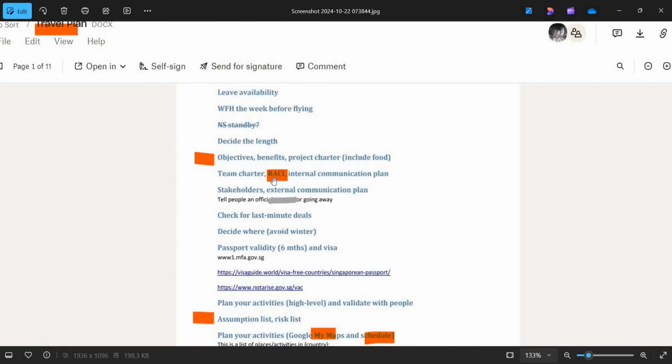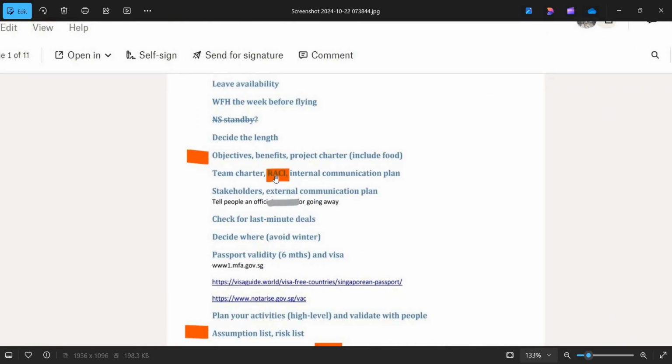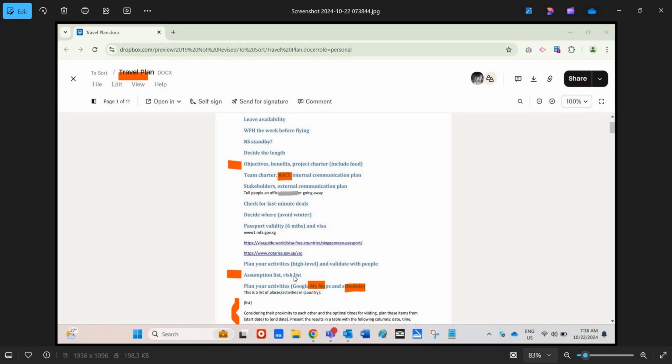And among my friends, I will do this RACI matrix, which is the responsible, accountable, and so on matrix. And then I will always list the risks as well as assumptions pertaining to the trip. And I'll use Google My Maps to plot out the trips spatially and then see if I can draw a route around it. And I'll use ChatGPT. And the way I ask ChatGPT is also systemized.